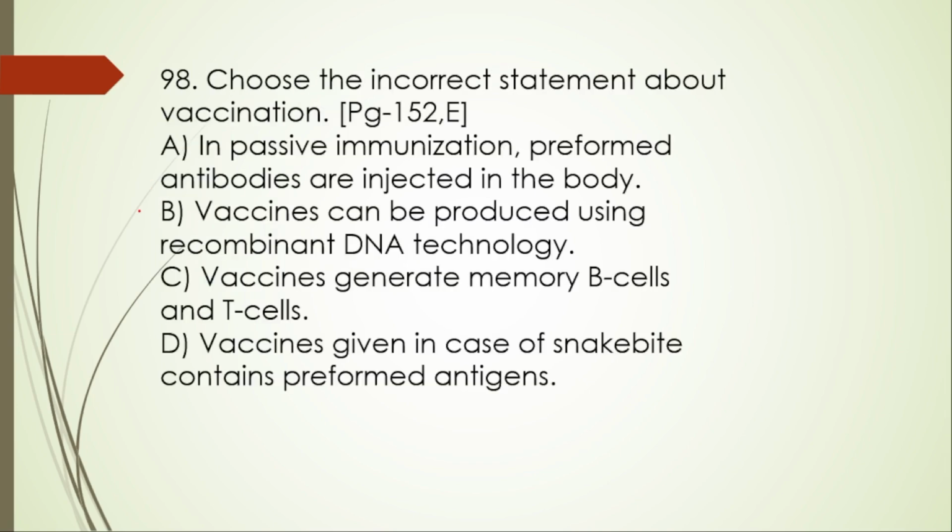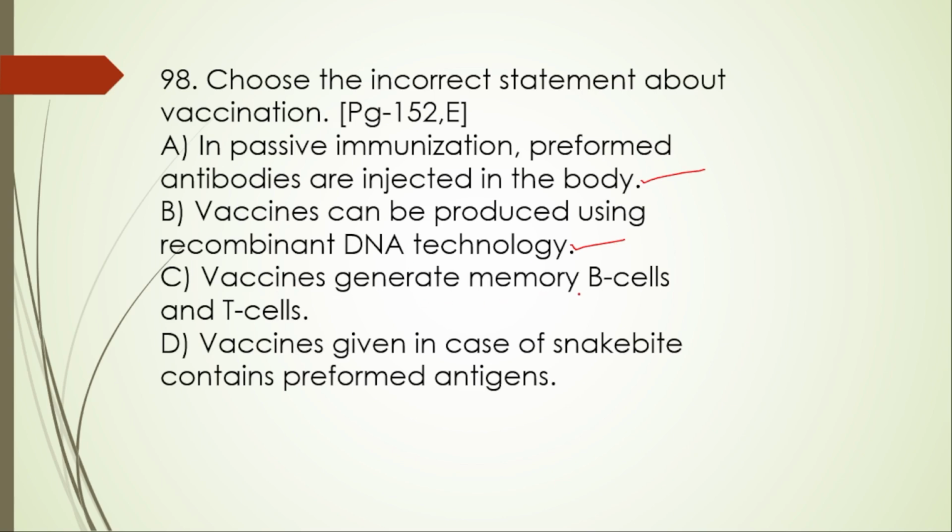Next, 98th one. Choose the incorrect statement about vaccination. Incorrect statement he is asking. In passive immunization, preformed antibodies are injected in the body. Yes, this one is right. B, vaccines can be produced using recombinant DNA technology. This one is also right.